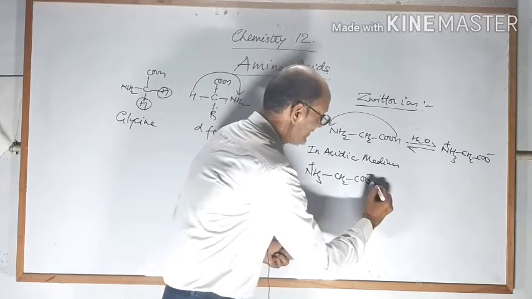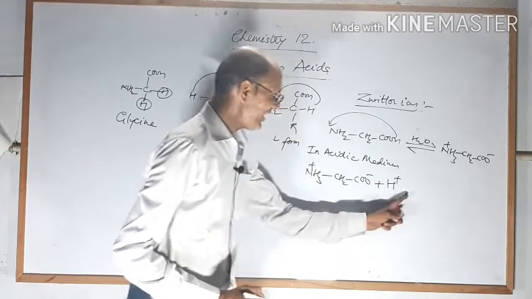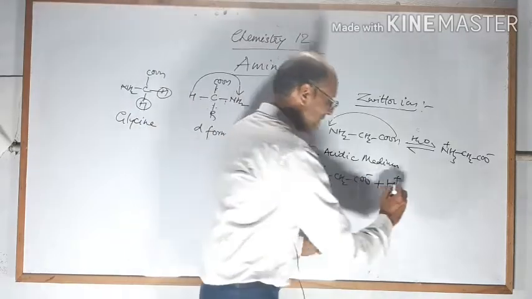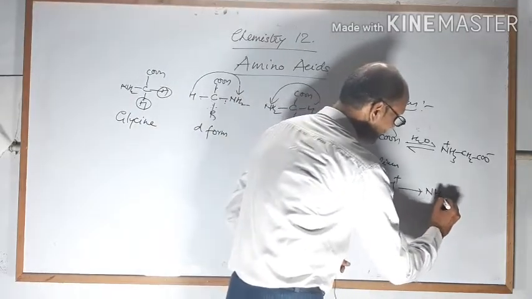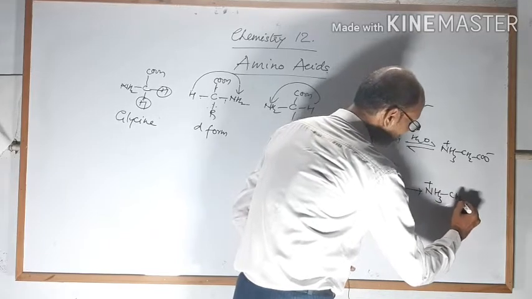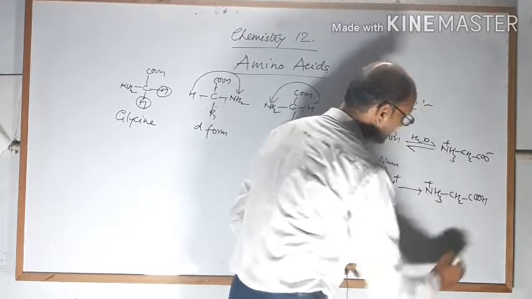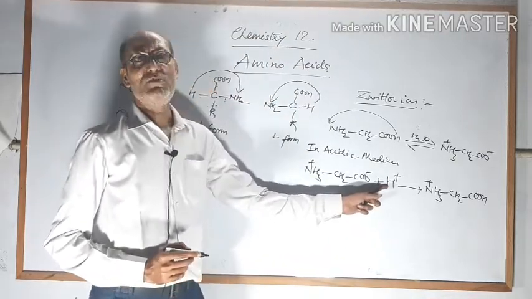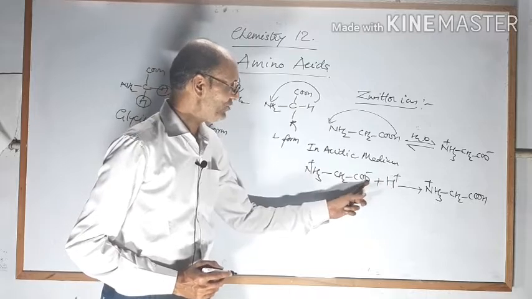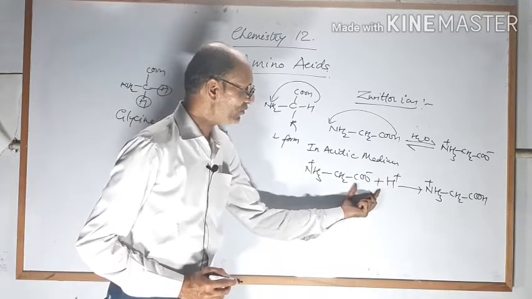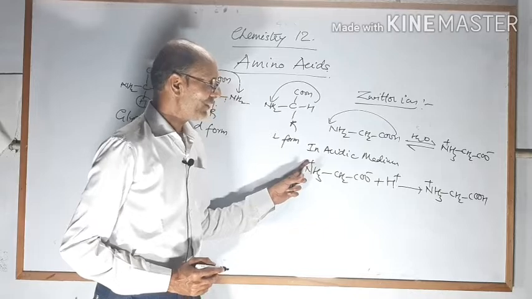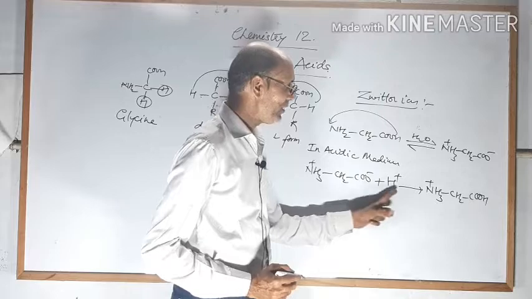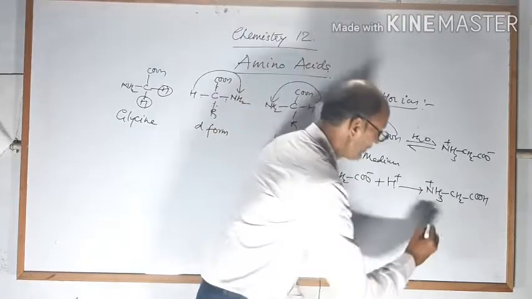When we add acid, that means H positive, this H positive will be attached here and it will form COOH. So you will get NH3 positive, single bond, CH2, single bond, COOH. What you are seeing here is that in acidic medium, H positive from the acid will come and cancel this negative ion, forming a carboxylic group, while this positive will remain the same. In this way, on addition of the zwitterion in acidic medium, a positive ion will form that will be basic in nature, a basic ion.